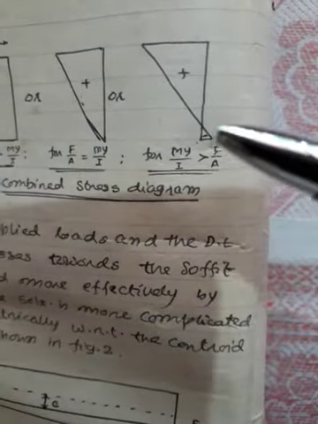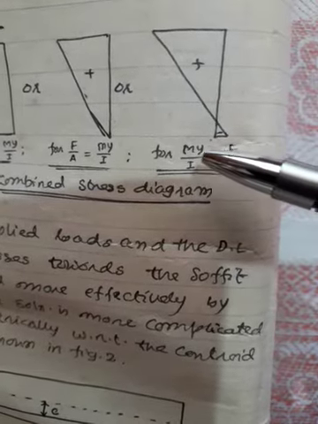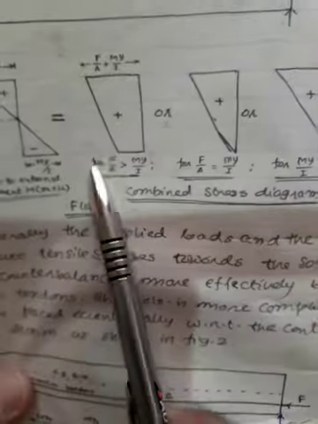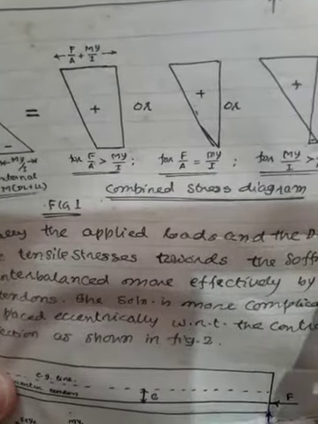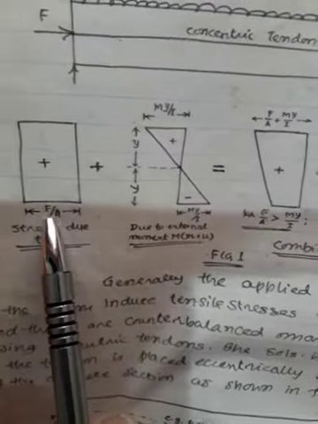So this is the resultant stress distribution diagram for My by I greater than F by A, when I add this and this.